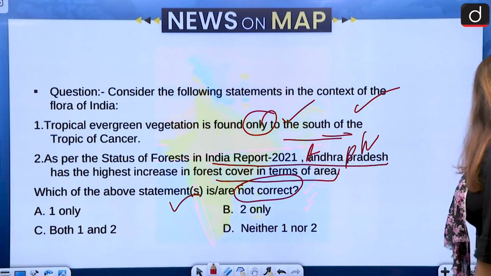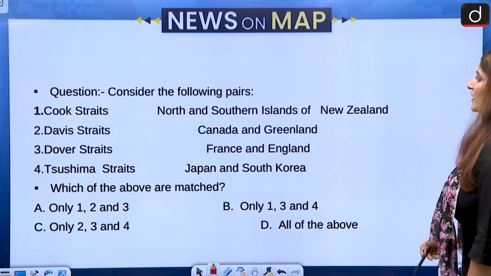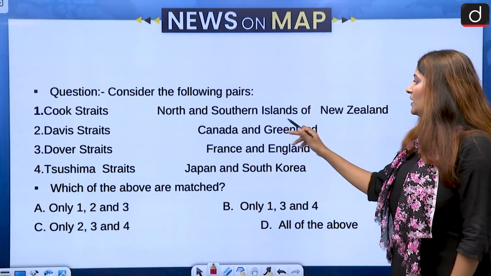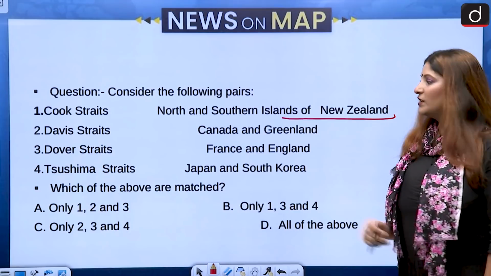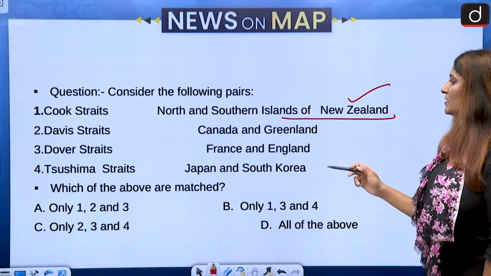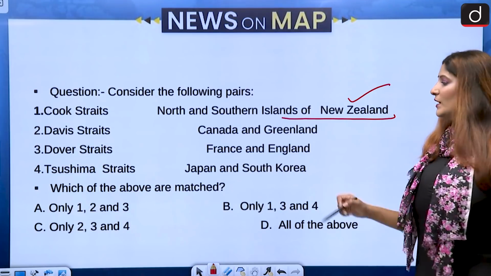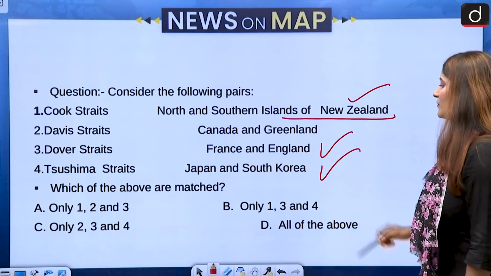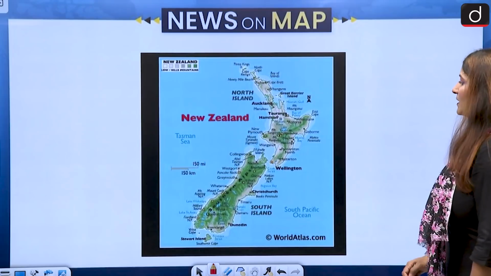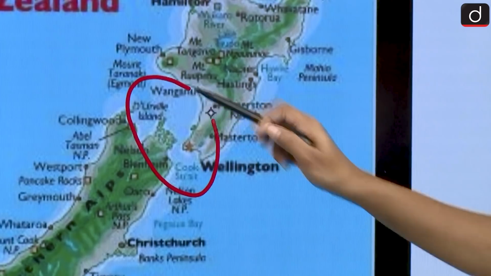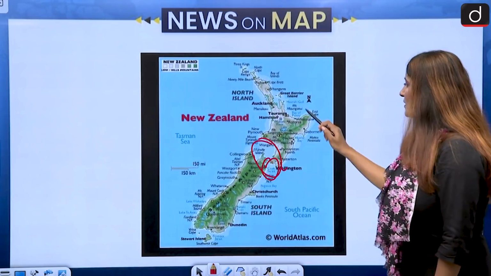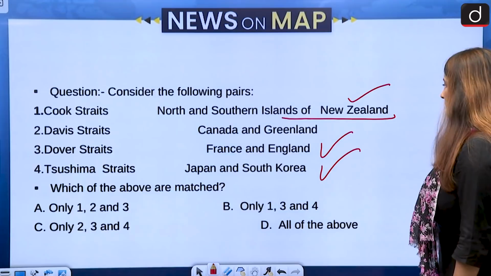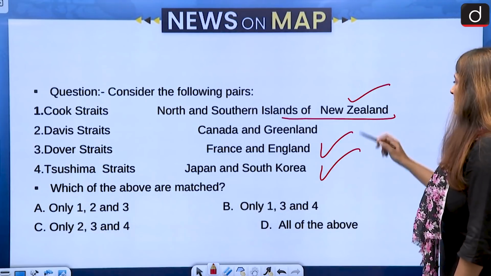Alright, moving on. The next question is with respect to matching the small water bodies with the regions they are dividing. Cook Strait between the north and southern islands of New Zealand, Davis between Canada and Greenland, Dover between France and England, and Tsushima Strait between Japan and South Korea. Let's see, this is the Cook Strait, okay? And Cook Strait is, of course, adjoining the north and south islands of New Zealand. So first is correct.